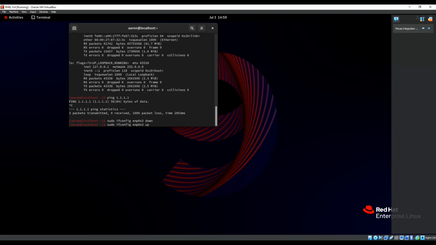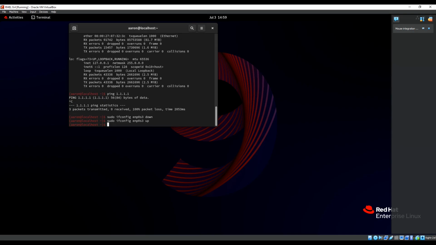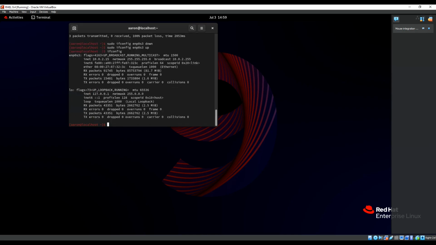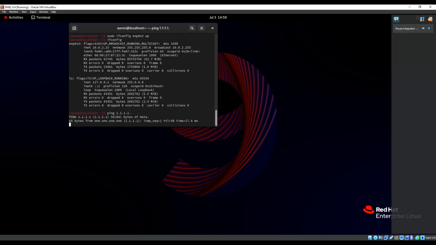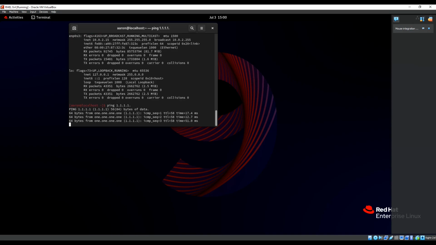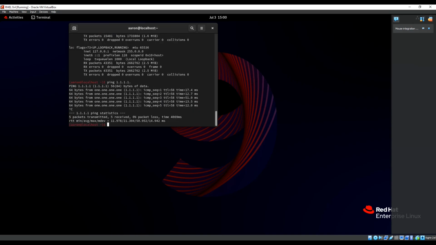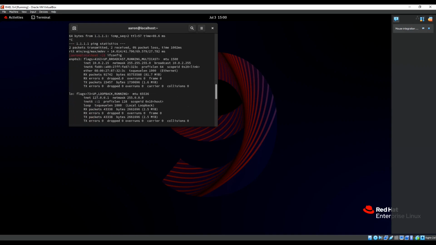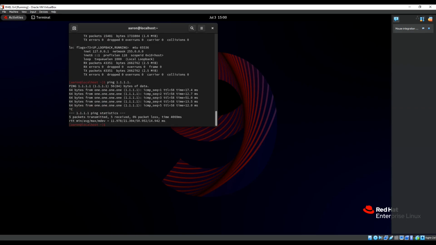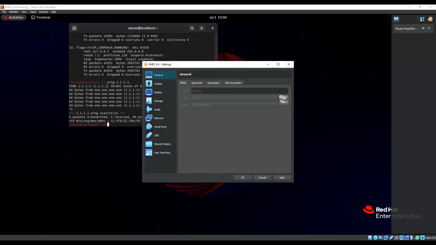Bring the interface up. Press the up key to go through your list of commands. And let's check the interface now. Ping 1.1. Okay, yep. So you can see we were able to ping, but it's still got the same IP address, which is quite strange.